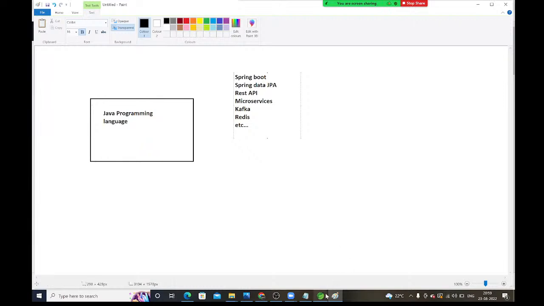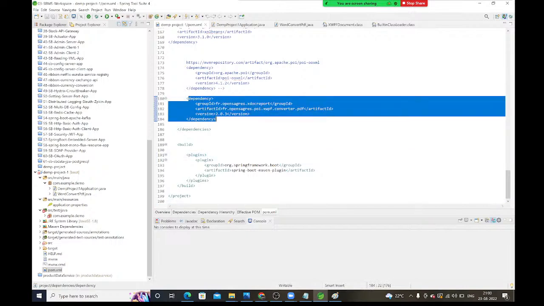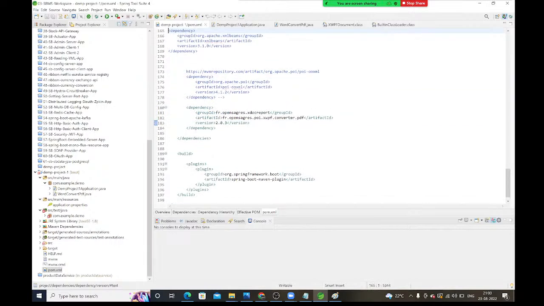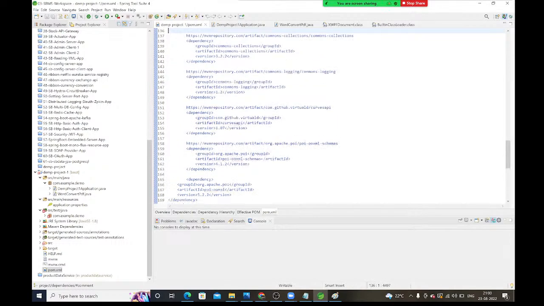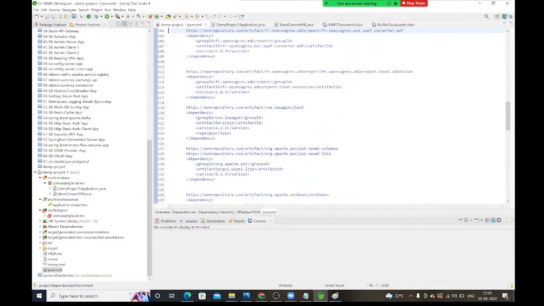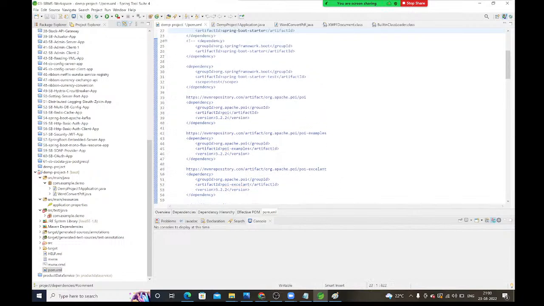Here, we have the pom.xml file. Inside this pom.xml, you need to configure whatever you want. Based on this pom.xml only, Maven will download all the dependencies. Here, we call them dependencies. Whatever dependencies you require based on your project, you need to configure everything inside this pom.xml. Based on this pom.xml configuration only, Maven will download all the dependencies in your project. You no need to download explicitly.